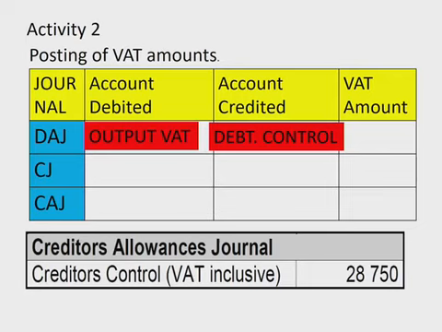And because the VAT amount is given, there's actually no calculation, which is just 7,245. Again, with the debtors allowance, the debtor is sending the goods back, so I won't be collecting any VAT output. So my output will become less, my liability, and liabilities decrease on the debit. That's why output VAT goes in the debit column. The debtor himself will owe me less money because he's sending the goods back. That's why debtors control will go in the credit column. My asset will become less and it goes in the credit column, and the amount is 7,245.